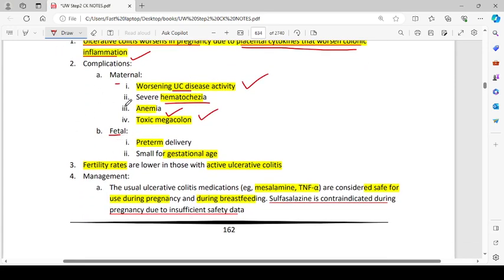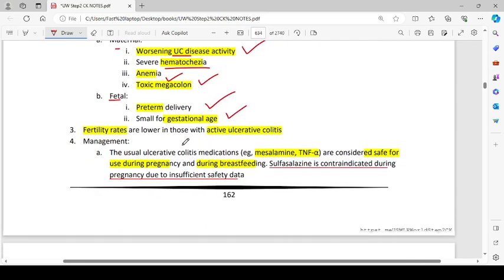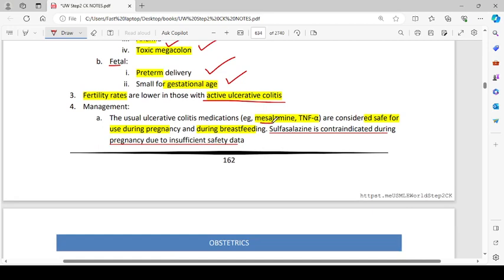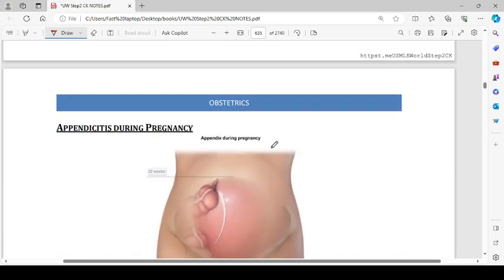Fetal complications can be preterm delivery and small for gestational age. Fertility rates are lower in those with active ulcerative colitis. Management: the usual ulcerative colitis medications, for example mesalamine and TNF alpha inhibitors, are considered safe for use during pregnancy and during breastfeeding. Sulfasalazine is contraindicated during pregnancy due to insufficient safety data.